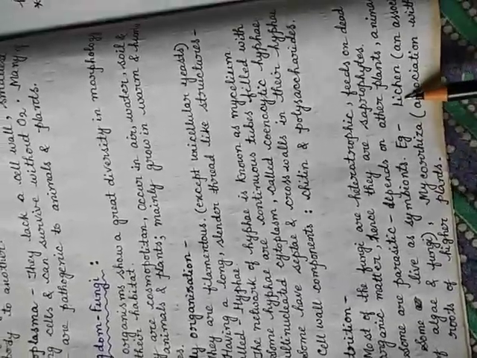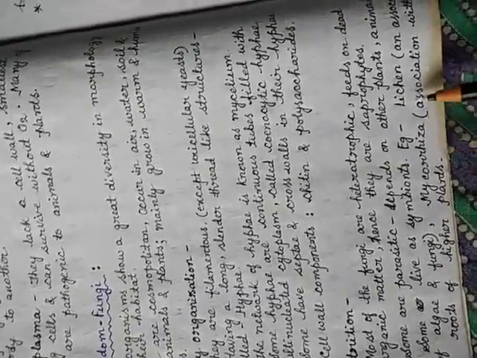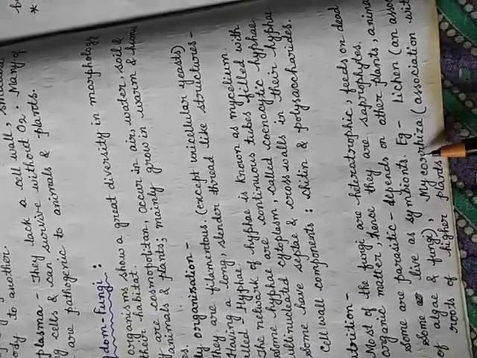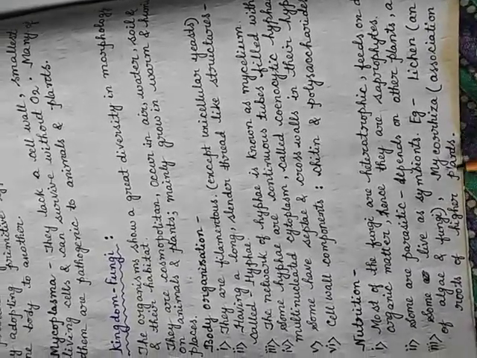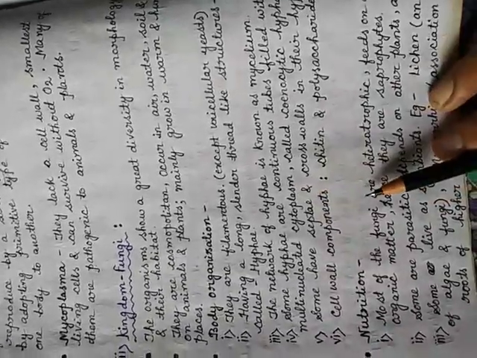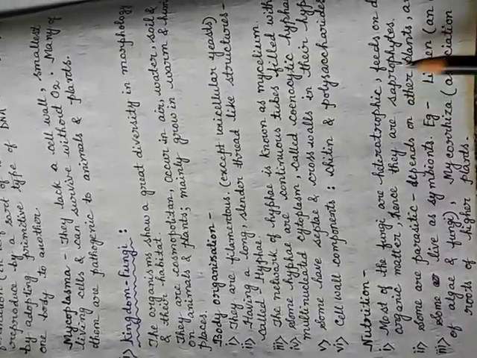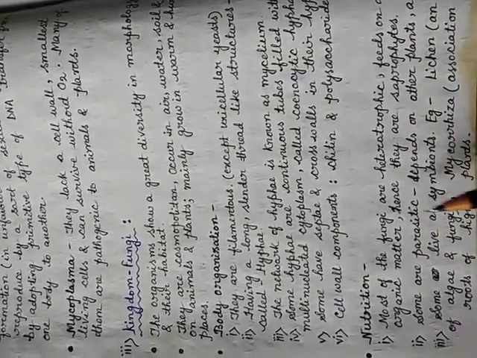There are two associations, lichen and mycorrhiza. In lichen, they associate with algae, whereas in mycorrhiza, association with roots of higher plants occurs. So the mode of nutrition is of three types: they may be decomposers or saprophytes, parasitic, or symbionts.